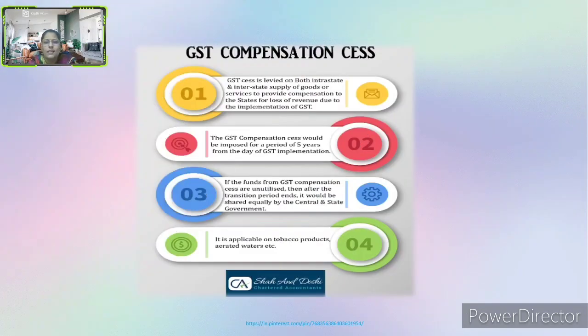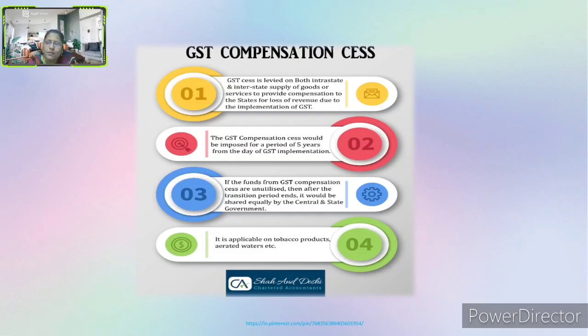Now, GST compensation cess. GST cess is levied on both intrastate and interstate supply of goods or services to compensate states for loss of revenue due to the implementation of GST. The GST compensation cess would be imposed for a period of 5 years from the day of GST implementation.